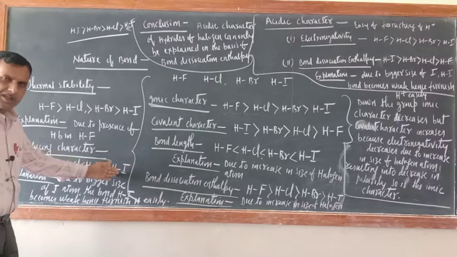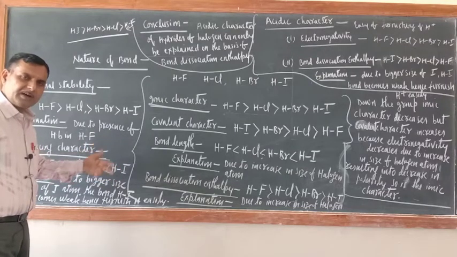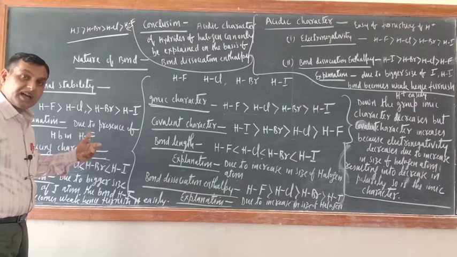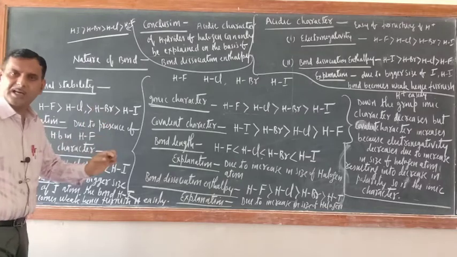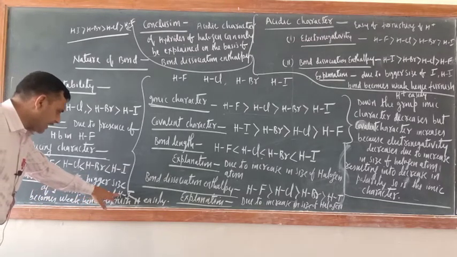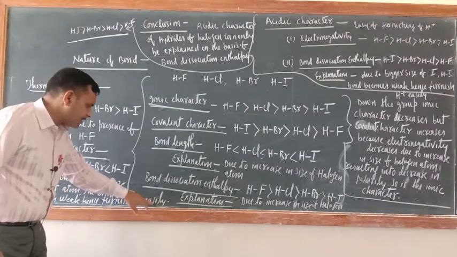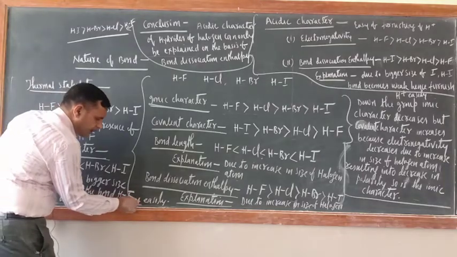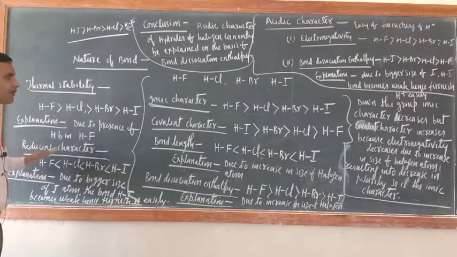But in HI, due to the bigger size of the iodine atom, the HI bond is weak. That is why it can very easily furnish H, nascent hydrogen. Don't say H positive. Nascent means hydrogen atom. That is why it has the most reducing character. The explanation is written here: due to the bigger size of the I atom, the bond between H and I becomes weak, hence it furnishes H easily. I wrote here H, not H positive. So this is the explanation of reducing character.